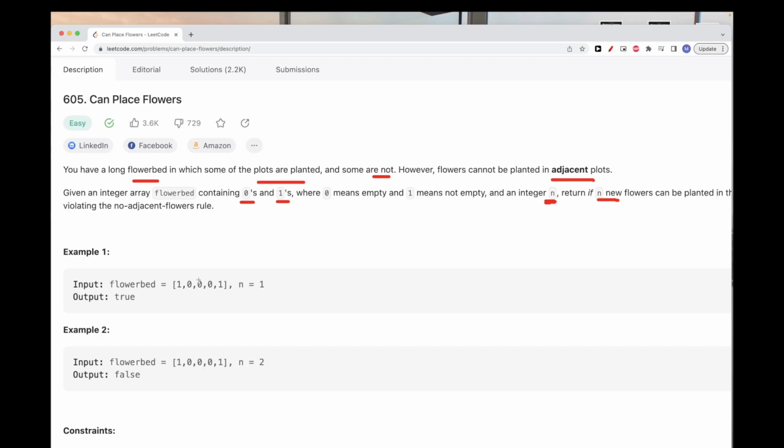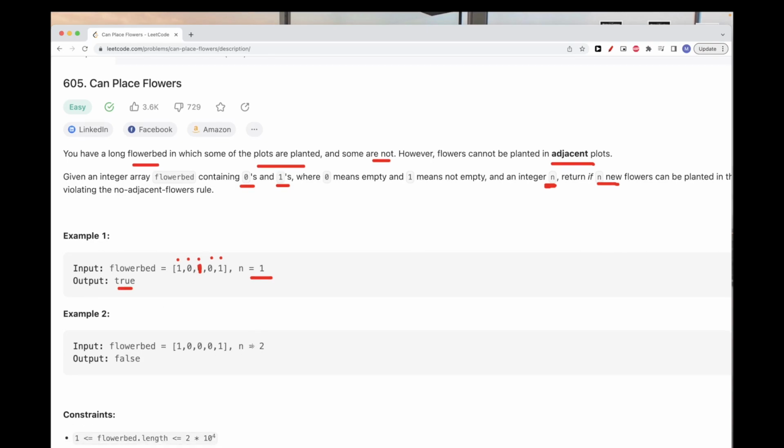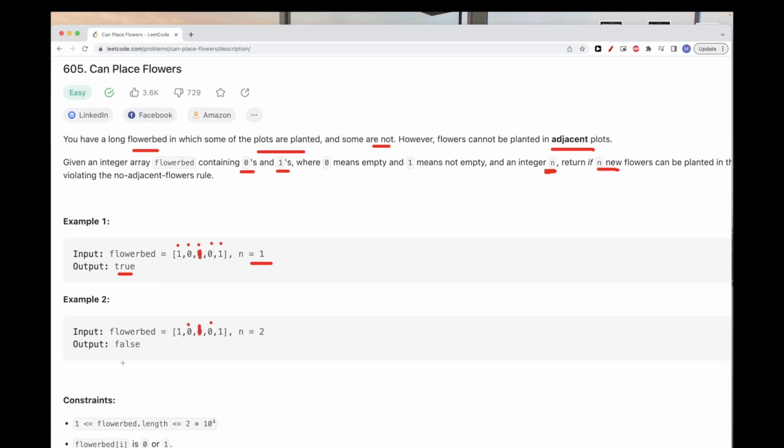So for example, here with one flower that we want to place, we can place it here. That way, this one is empty, this one is empty. So there are no adjacent ones with value 1. And so here it's possible, so we return true. Now with 2, we can't, because we have only two choices, either here or here, and whichever one we choose will end up with adjacent ones, and so we return false, right? So that's roughly the idea.